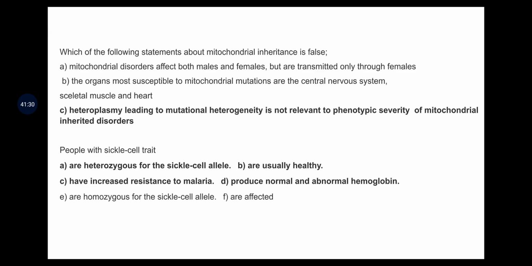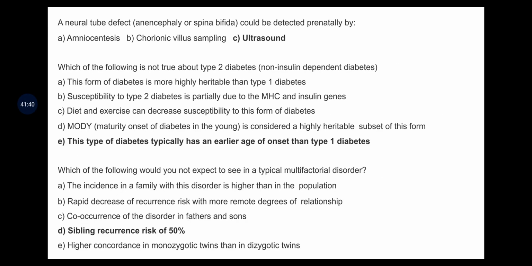Next, people with sickle cell trait are heterozygous for the sickle cell allele, are usually healthy, have increased resistance to malaria, and produce normal and abnormal hemoglobin. A neural tube defect could be detected prenatally by ultrasound.